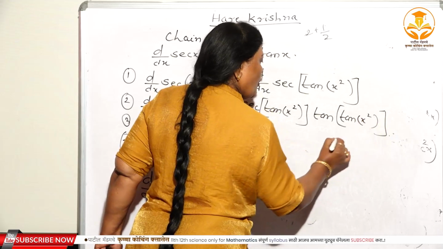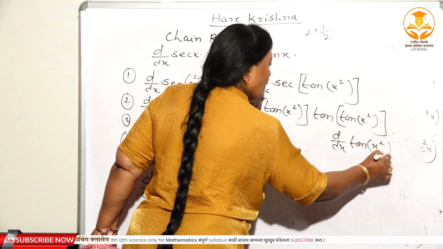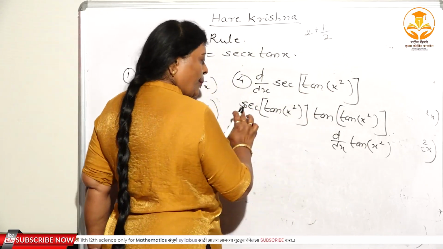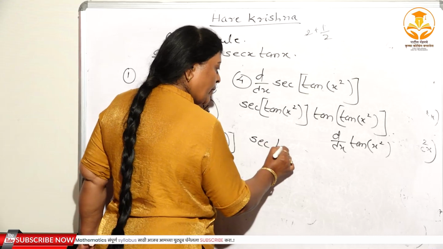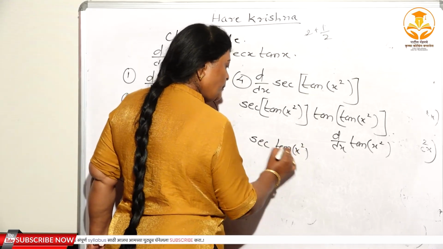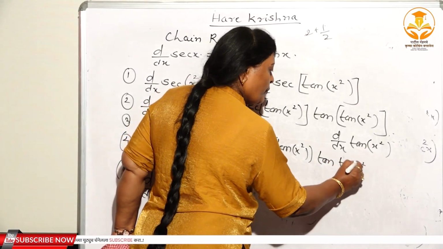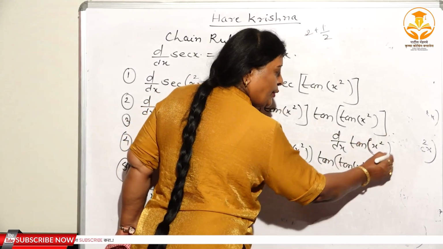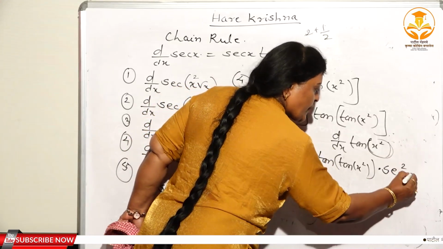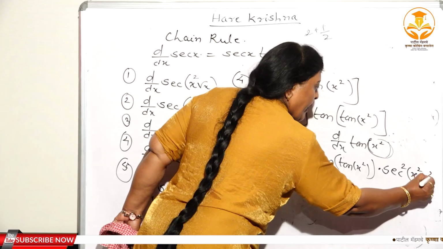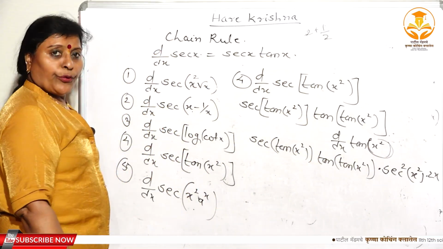Again, d/dx of what? Tan x square, right? Sec of tan x square, tan of tan x square. And here again u, the derivative of tan u is sec square u, sec square x square, and here again the derivative of x square is 2x, right? This is the solution of the fourth one, isn't it?